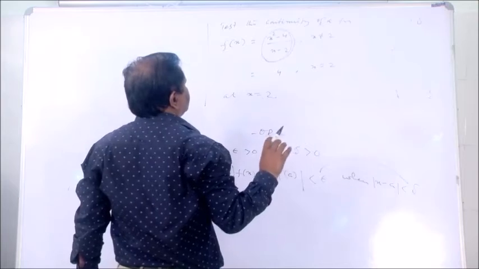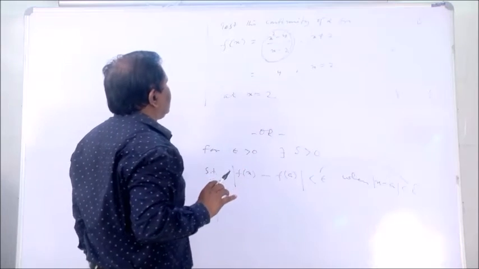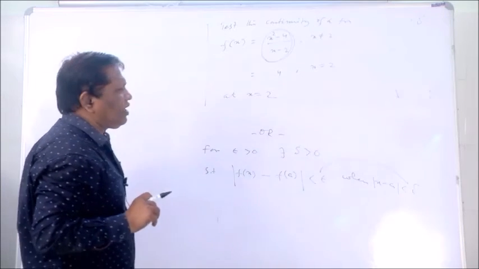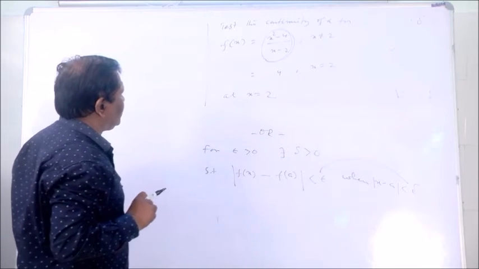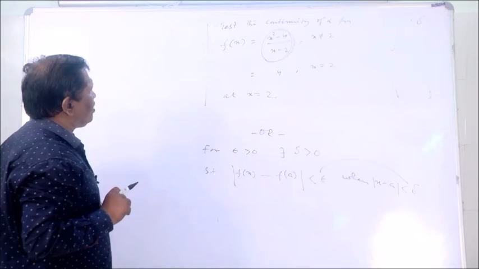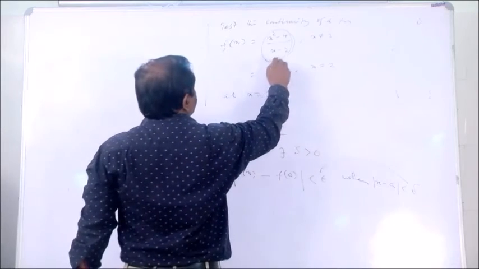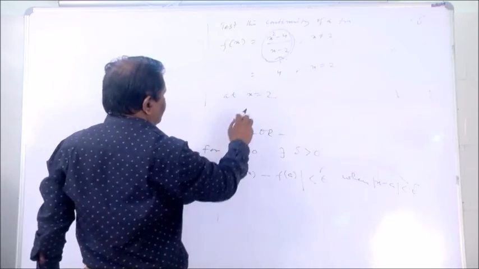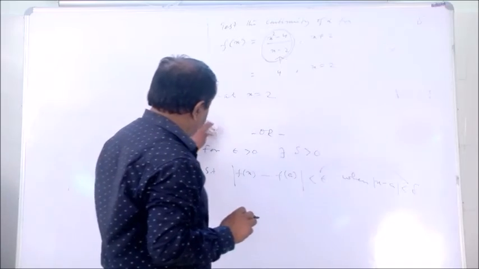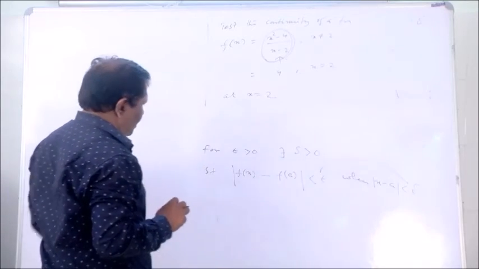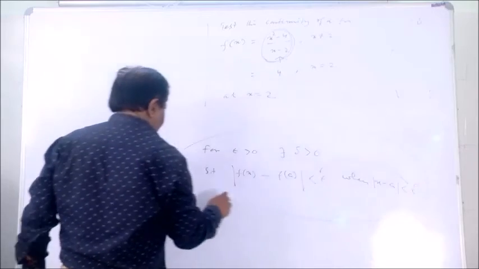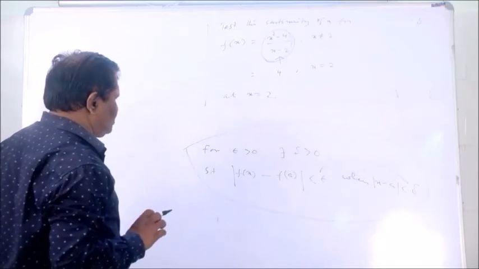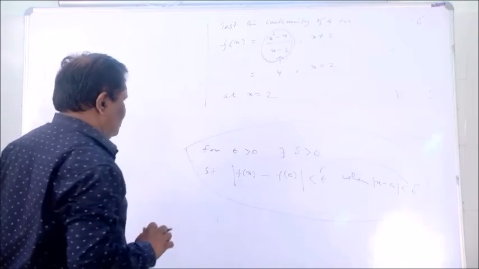Already said, normally there are 5 functions. One is algebraic, another is trigonometric, then absolute function, inverse trigonometric function, and so on. For the algebraic function, how can you test the continuity? Take this formula. There is another formula, but this formula is very easy.